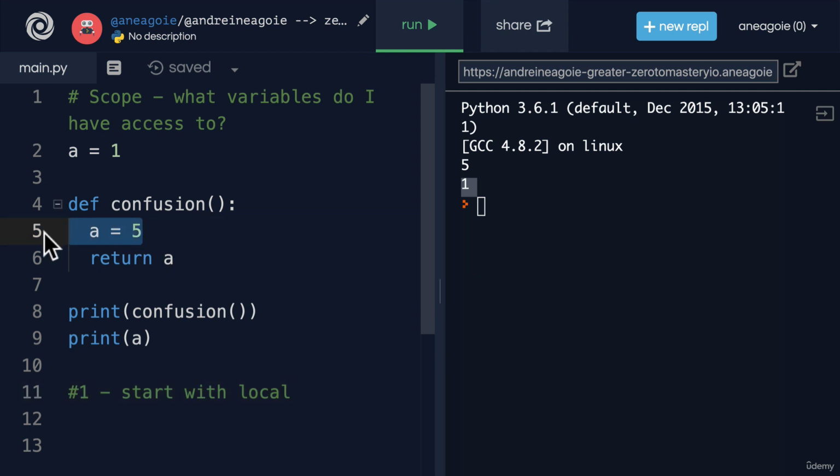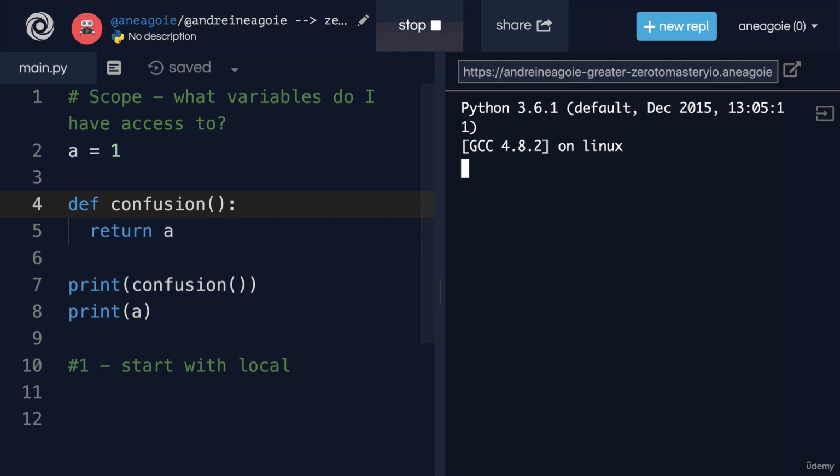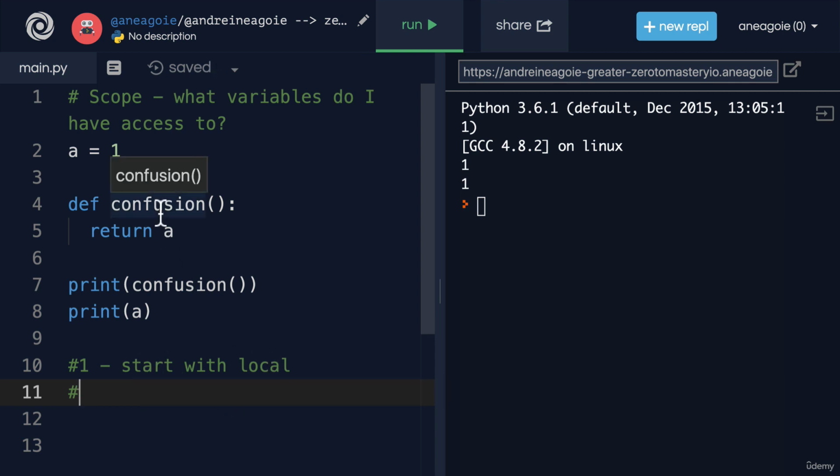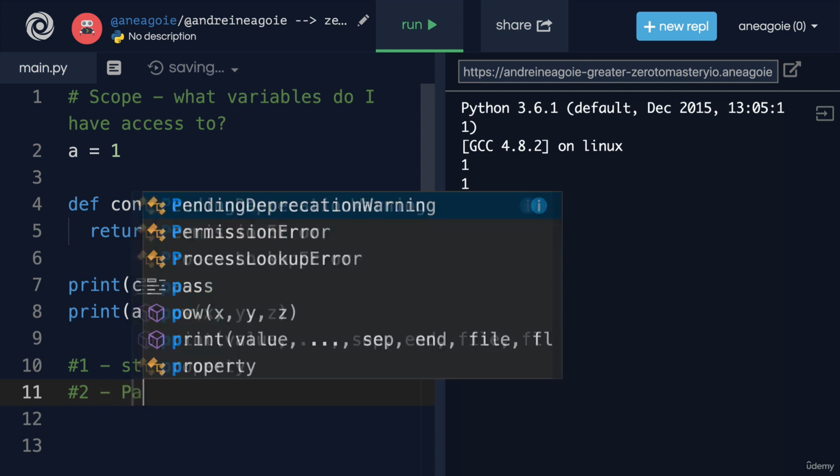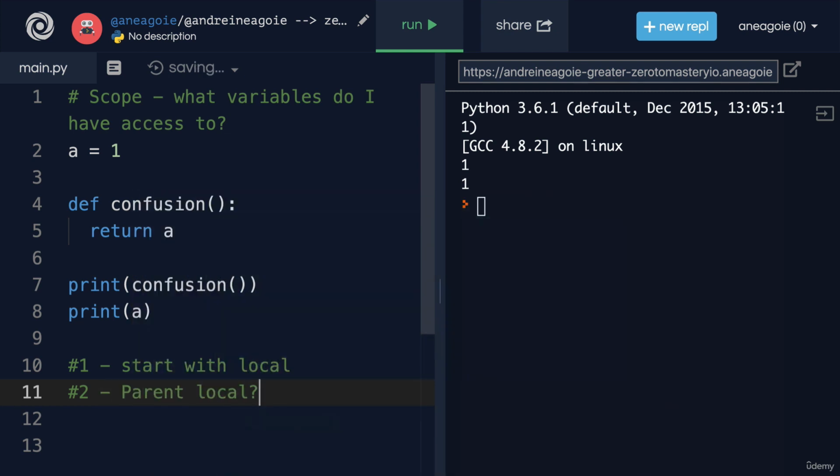But let's say a wasn't there. Let's say I remove a and I click run here. I get both ones because the second rule is, if there's nothing in the local scope, then number 2, is there a parent local scope? In our case, what's the parent of this function? Well, it's the global scope.